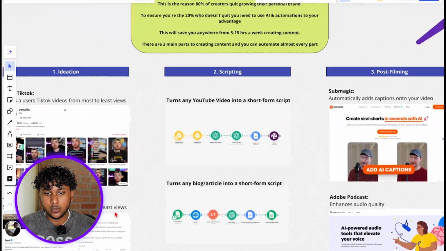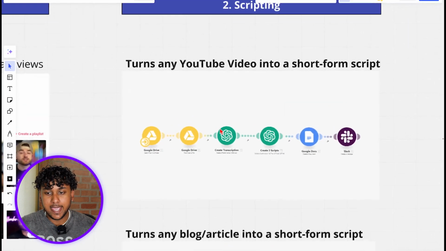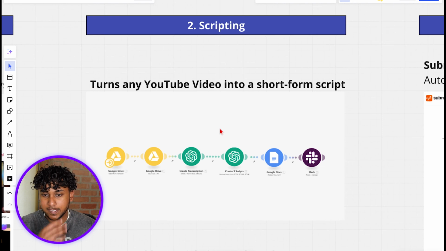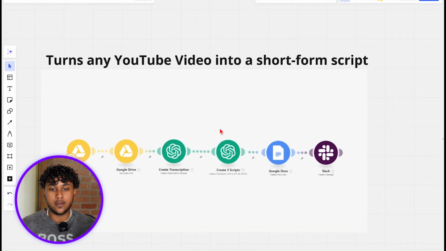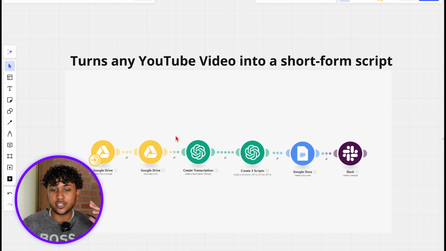Now, moving on to tools that we use for scripting, we actually use Make to automate a lot of different processes. Make is a great tool because you can connect a bunch of different softwares and get one end result just using this tool and just connecting these different softwares together. So for example, with this automation right here that we created, this can turn any YouTube video into a short form script. So let's just say I found a viral video from Mr. Beast that I want to turn into a short form script. I could literally put that video into this Google Drive folder, and with this automation, it'll actually write a brand new video short form script for me just using that long form video.